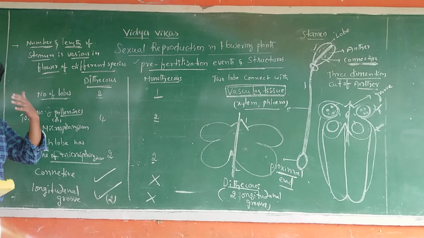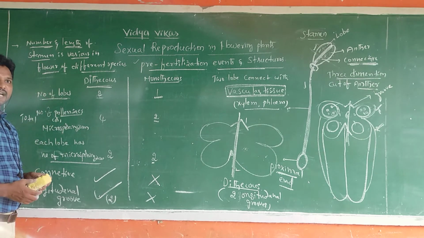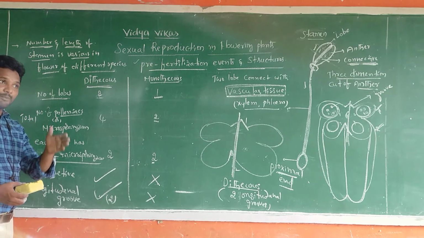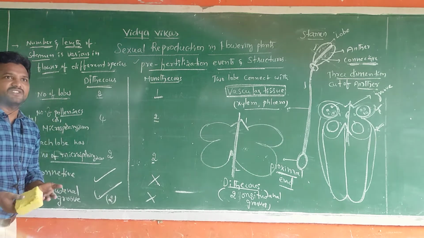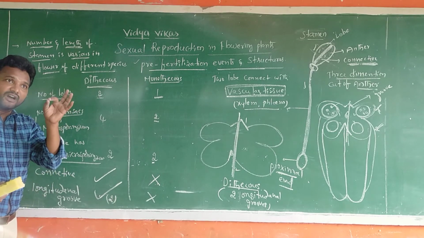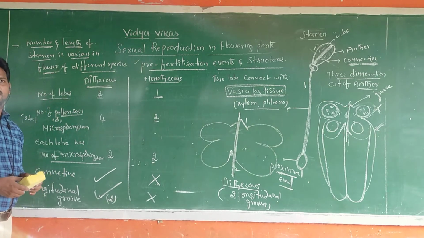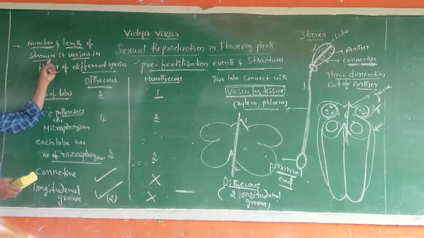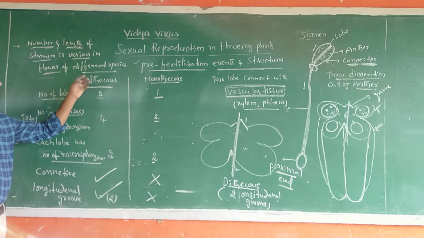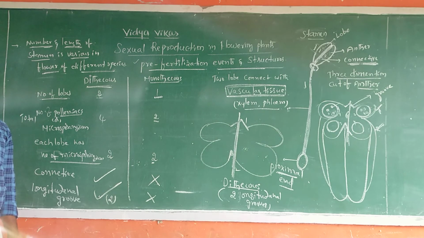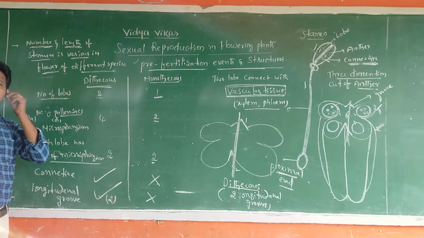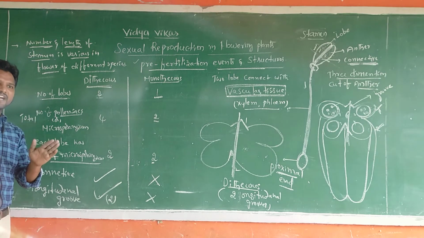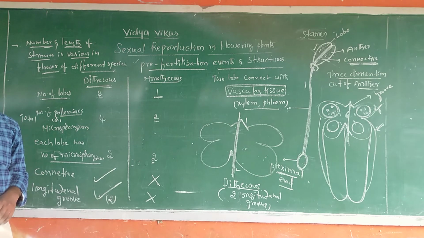For example, Ocimum has 4 and Brassica has 6. For example, you take hibiscus. Hibiscus has many stamens, not correctly calculated. So you observed the number and length of the stamen is various in flowers of different species. It is not similar in all flowers of a species. It is different, varying from one plant species to another.